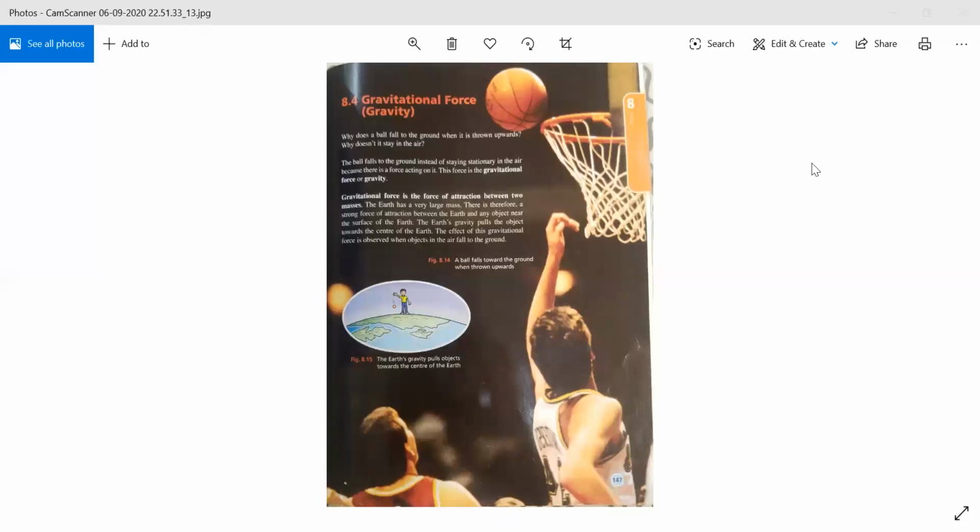Otherwise, if gravitational force is not there, then it will not let us or any other object stay on the ground. It will let us fly in the sky. So there is a force present in earth, which we call gravitational force. And what is its function? It attracts between two masses, us and the earth. It attracts us to stand easily on the earth.